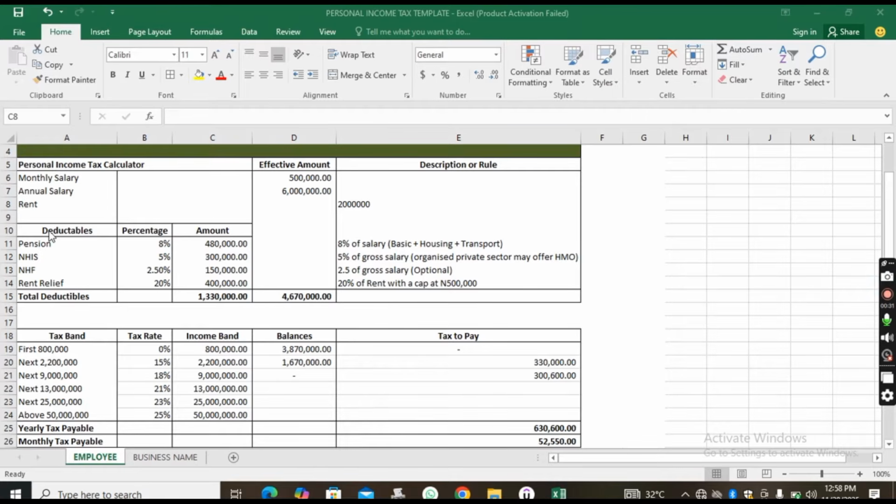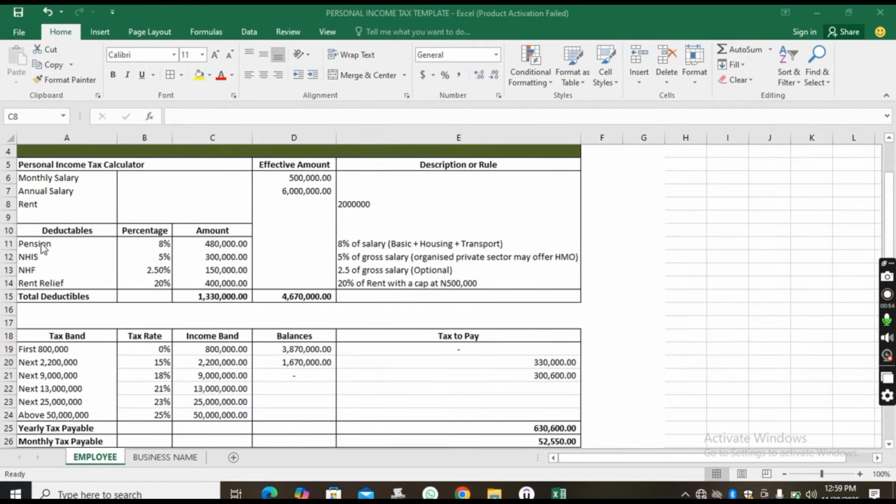Now, this deductible simply means the portion of your income that you will not pay tax on. So anytime you hear deductibles, it means the portion of your income that you will not pay tax on. And because you will not pay tax on them, you have the right to take them out of your income. That is why we say deductible. That means you deduct it from your income before you now calculate your tax.